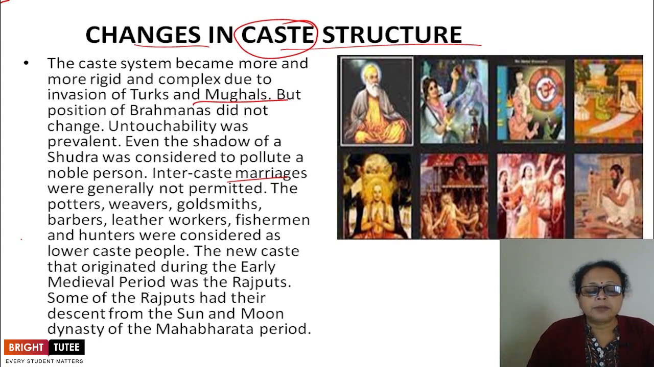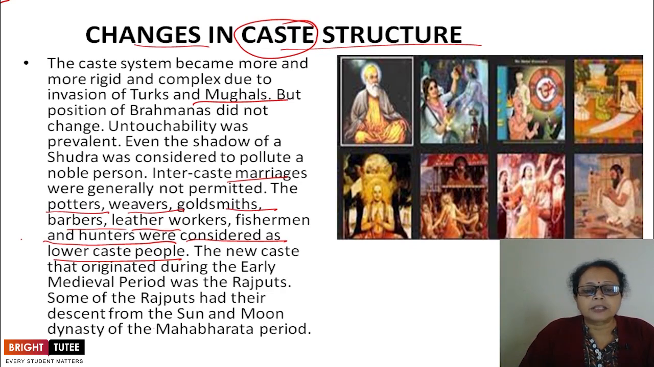The potters, weavers, goldsmiths, barbers, leather workers, fishermen, and hunters were considered lower caste people. This is all about the categorization that has been done. The people who belonged to the potter community, weaving community, goldsmiths, barbers, leather workers, and fishermen were considered lower caste people.